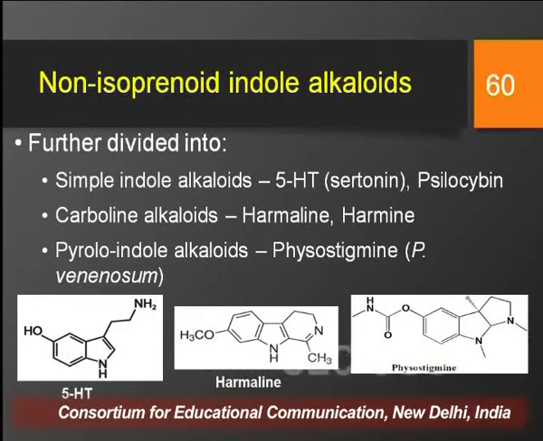So coming on to the non-isoprenoid indole alkaloids, these are further categorized into three major categories, that is simple indole alkaloids, carboline alkaloids and pyrroloindole alkaloids, and this classification is again on the basis of the variation in their chemical structure.